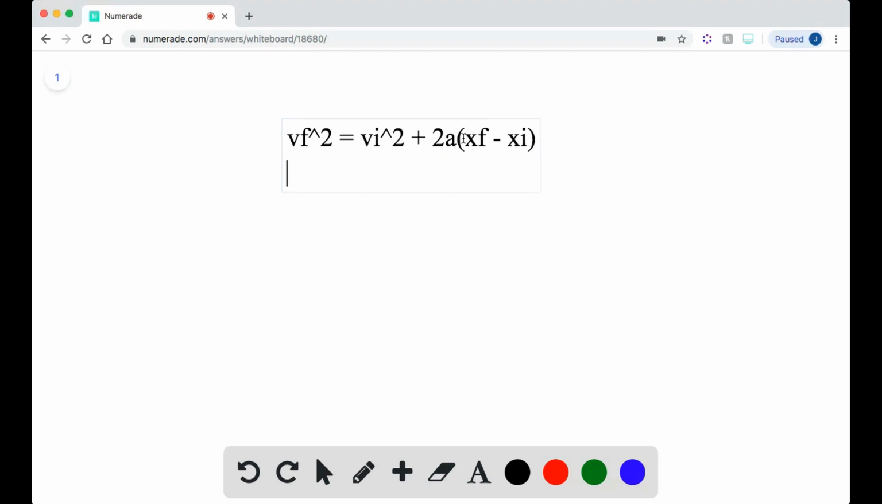In our case, the final velocity is 20 squared. Our initial velocity is 0, so we can get rid of that term.